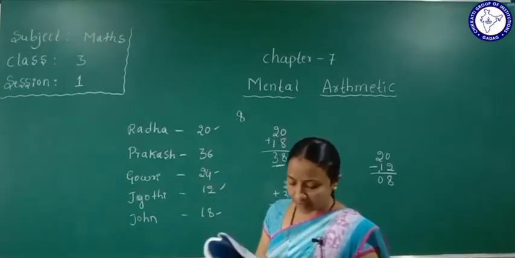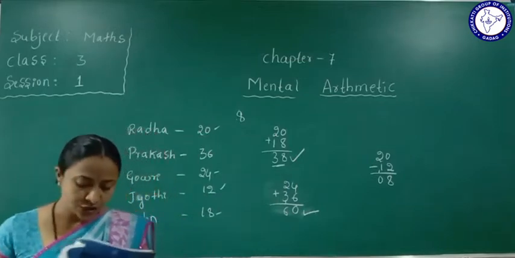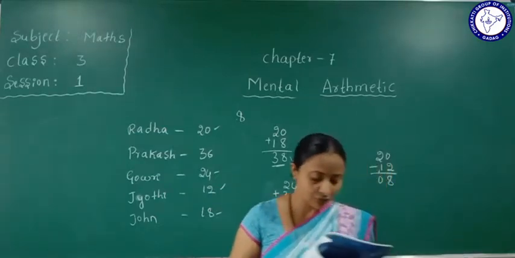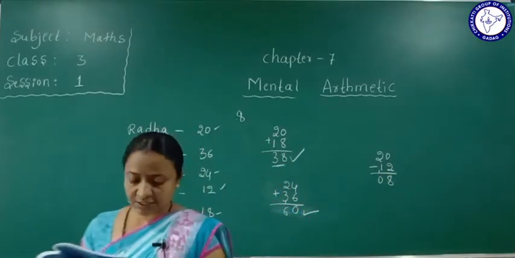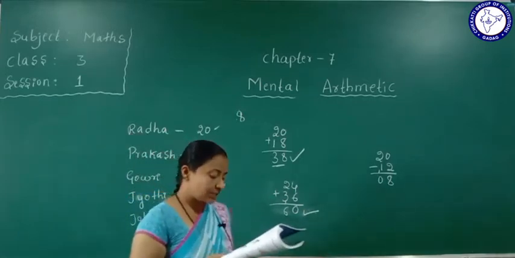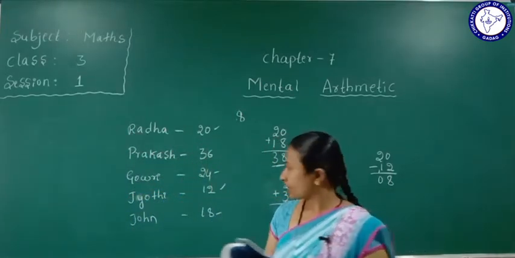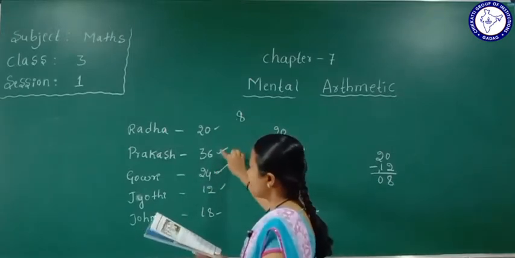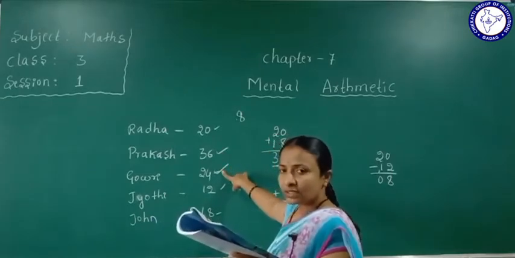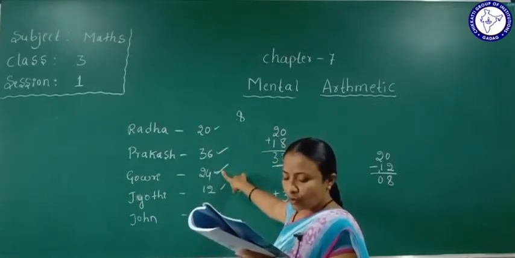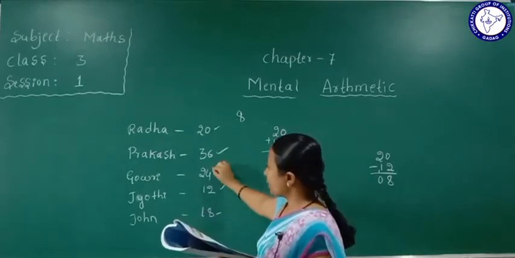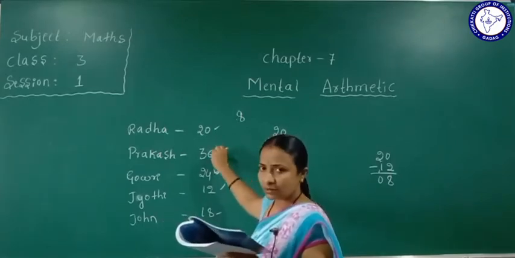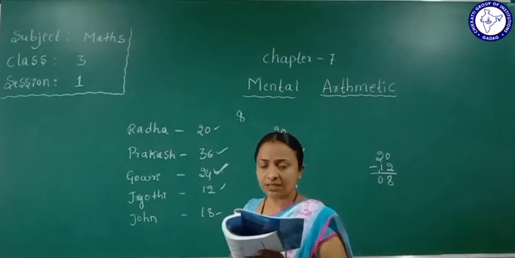Okay. Next one. Prakash and Gauri together have 60 seeds. If Gauri has 24 seeds, then how many seeds does Prakash have? Prakash and Gauri both are collecting, so totally 60 seeds. If Gauri has 24 seeds, how many seeds should Prakash have? So 36 only, because the answer we get is 36 from 60.